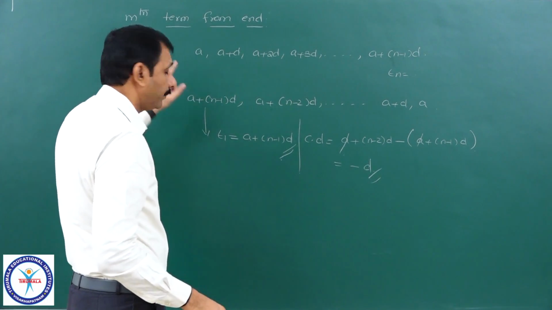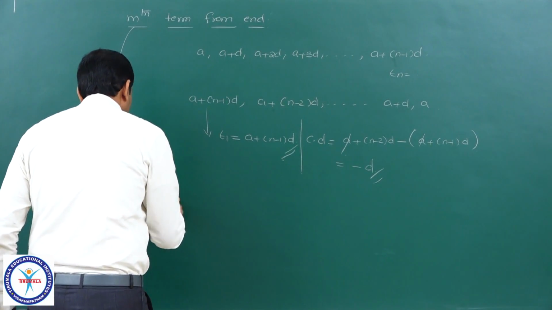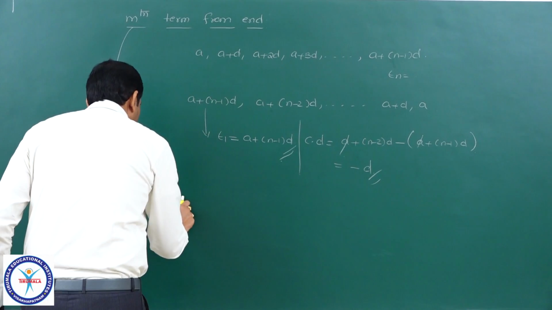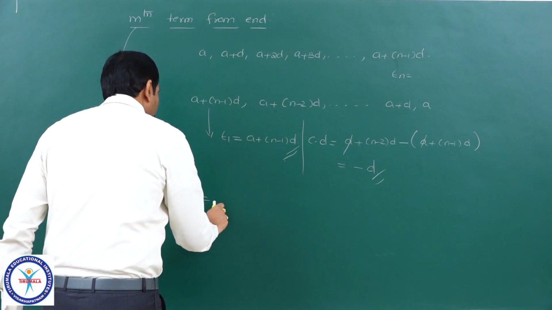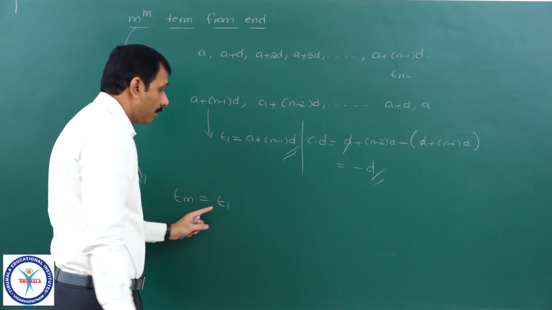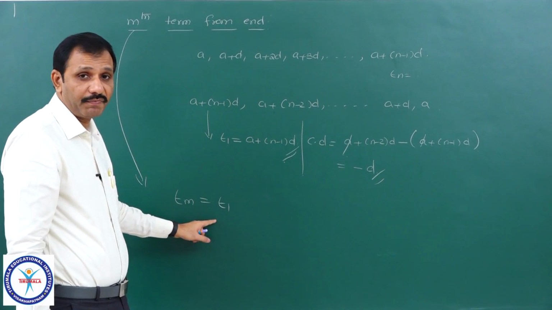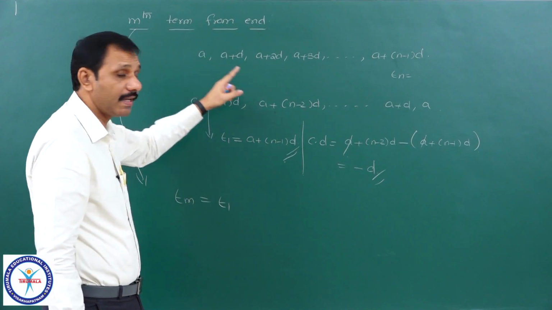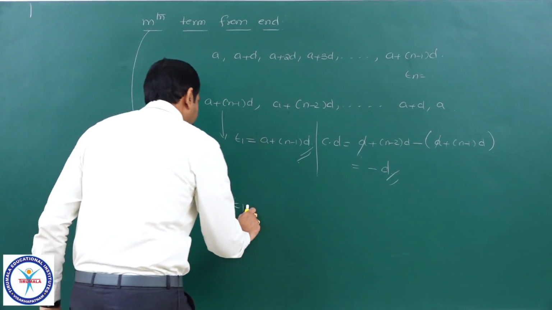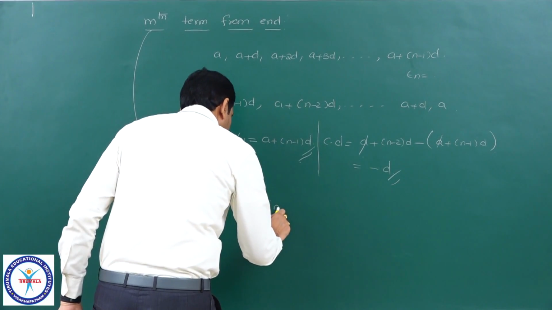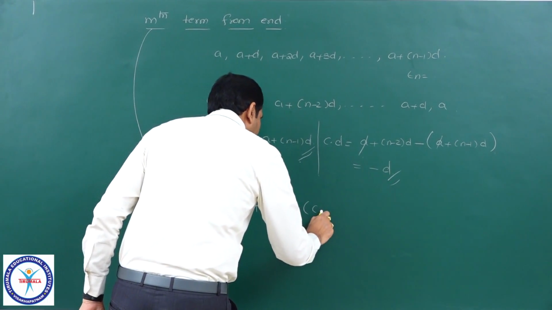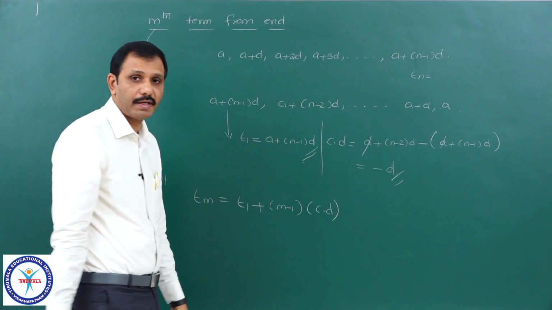Here we want the mth term. Now we will see. Tm is equal to the first term, I am using T1 for the first term because a is already used here, plus (m minus 1) into the common difference d.